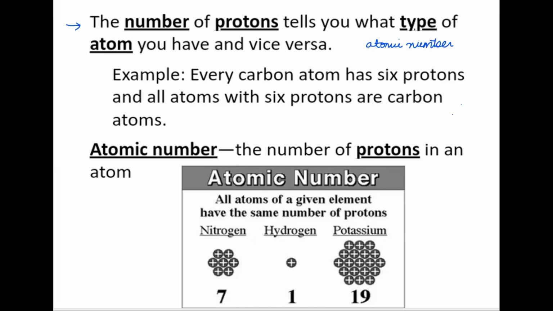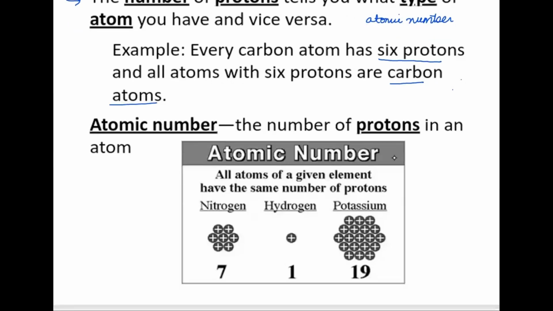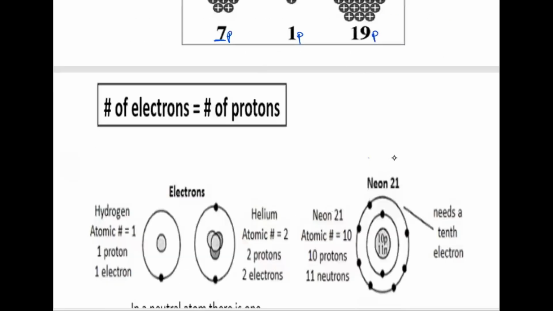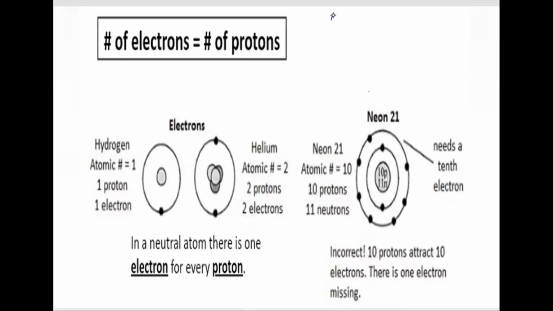So every carbon atom has 6 protons, and all atoms with 6 protons are said to be carbon atoms. So the atomic number is an identification which tells you about any particular atom or element. As I already told you, if there are 7 protons, that means it's nitrogen. If there is 1 proton, it's hydrogen. If there are 19 protons, then it is potassium. So this is the first identity. Now, another very important concept: the atom is a neutral particle.